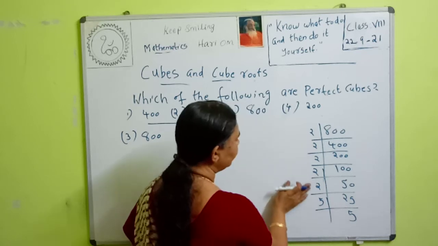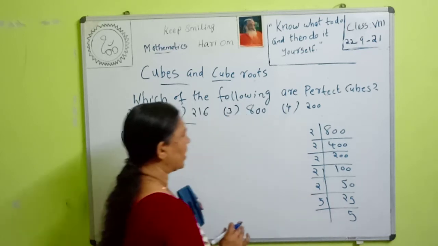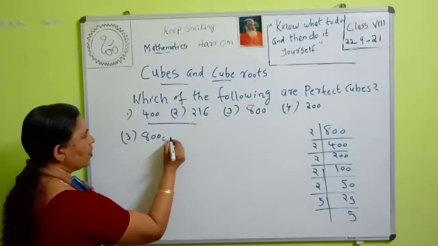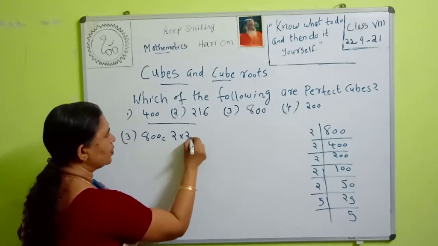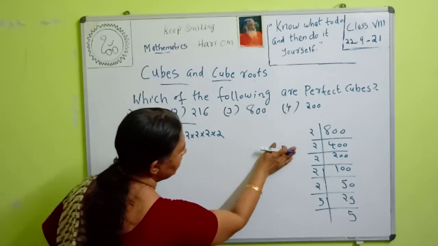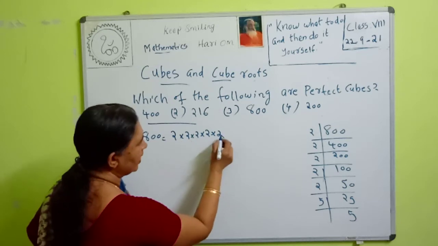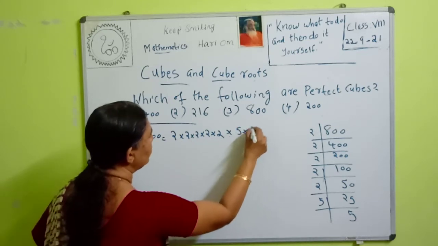So we can write 800 as 2 into 2 into 2 into 2 into 2, 5 times, into 5 into 5.